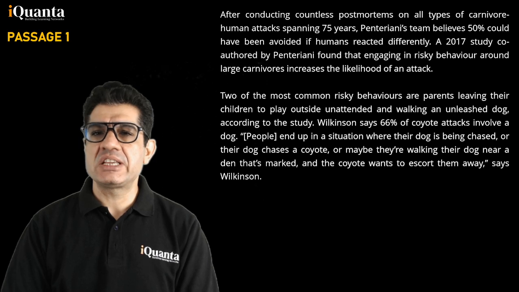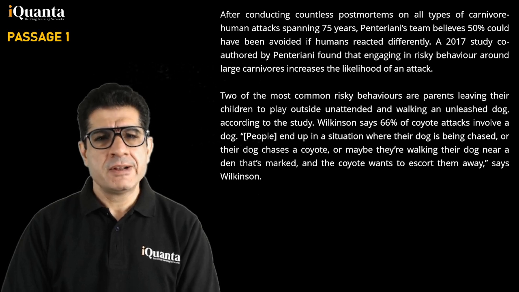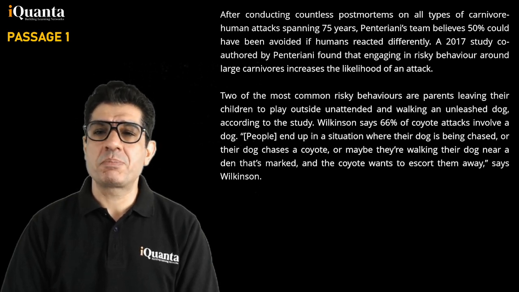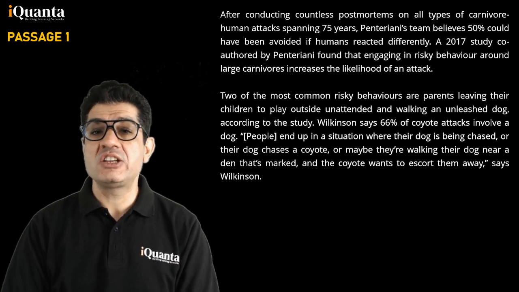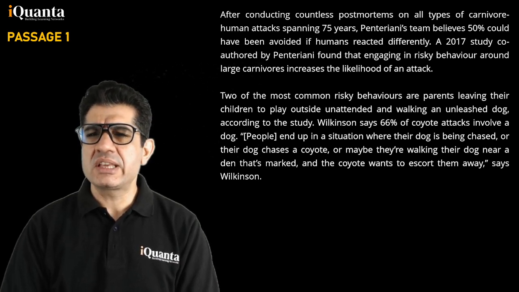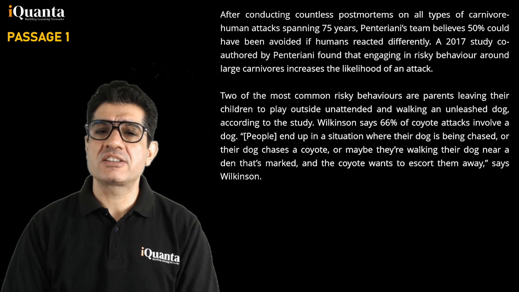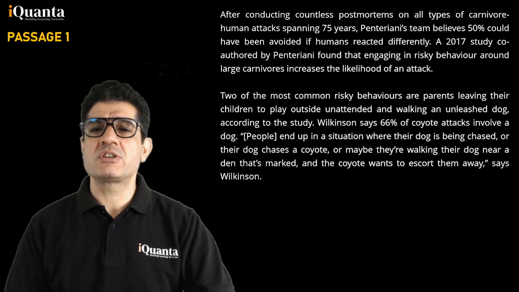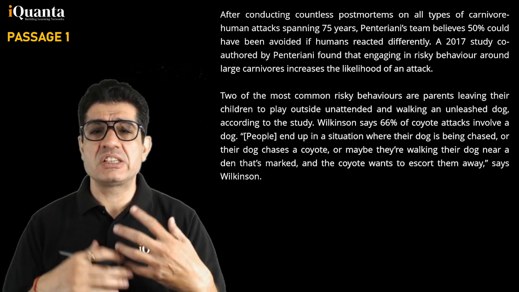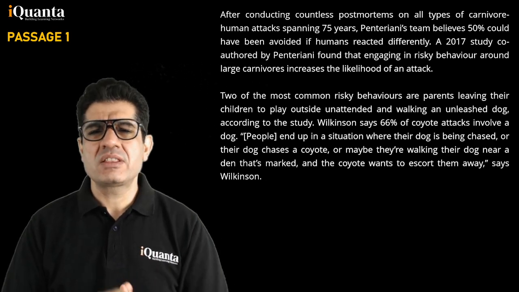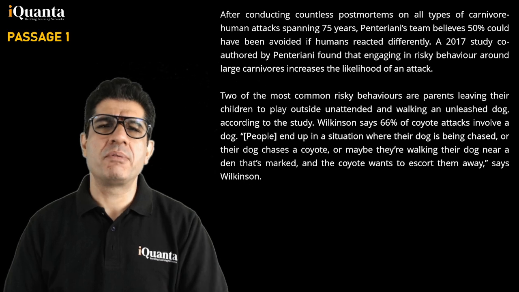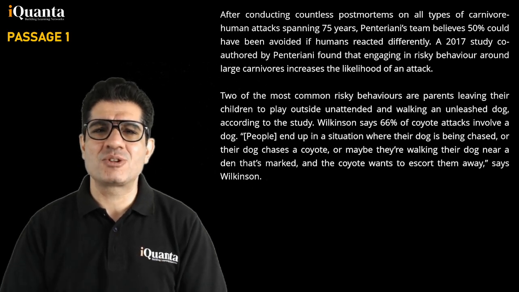A 2017 study co-authored by Panteriani found that engaging in risky behavior around large carnivores increases the likelihood of an attack. Two of the most common risky behaviors are parents leaving their children to play outside unattended and walking an unleashed dog, according to the study. Wilkinson says 66% of coyote attacks involve a dog. People end up in a situation where their dog is being chased, or their dog chases a coyote, or maybe they're walking their dog near a den that is marked, and the coyote wants to escort them away. So when you're too close to their territory, they attack.